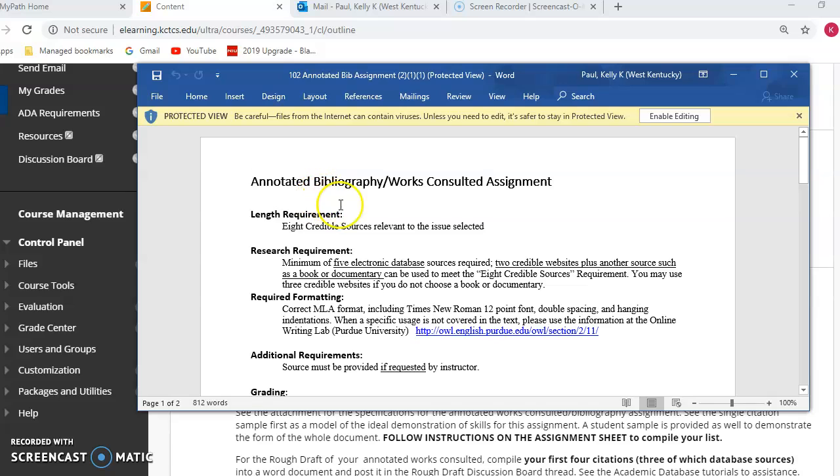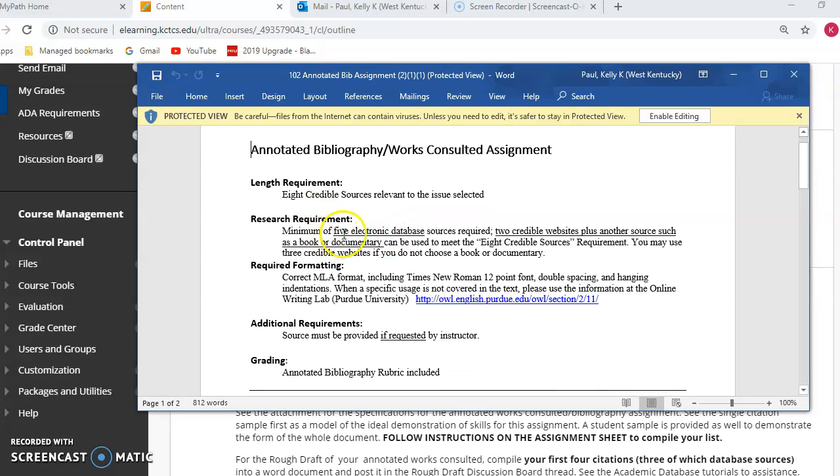So within this, what you're creating is a works cited page that includes summaries and evaluations within each entry. So you have to have 8 sources. 5 must be from electronic database. So that means 5 of your 8 must come from the library databases. If you look at this week's folder, I've included a link to a video to remind you how to use EBSCOhost, and I've also included a link to the library.